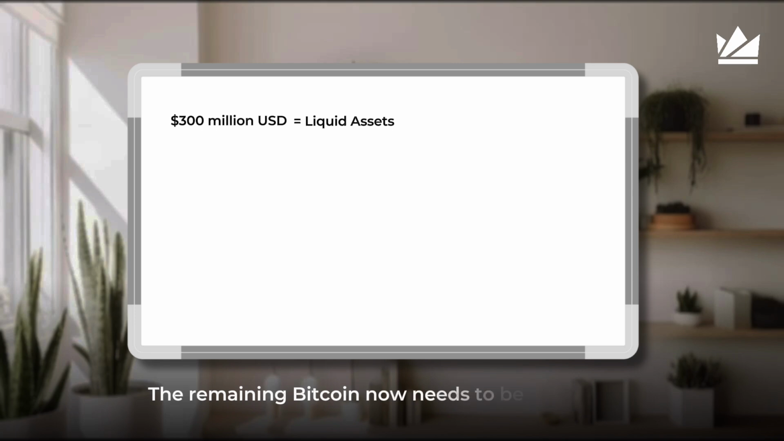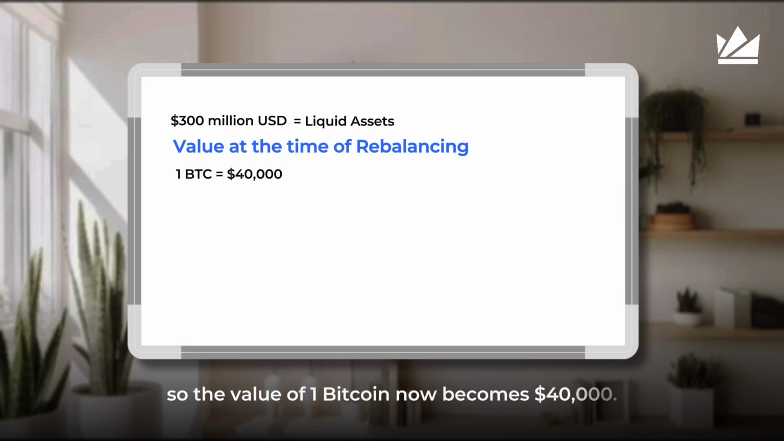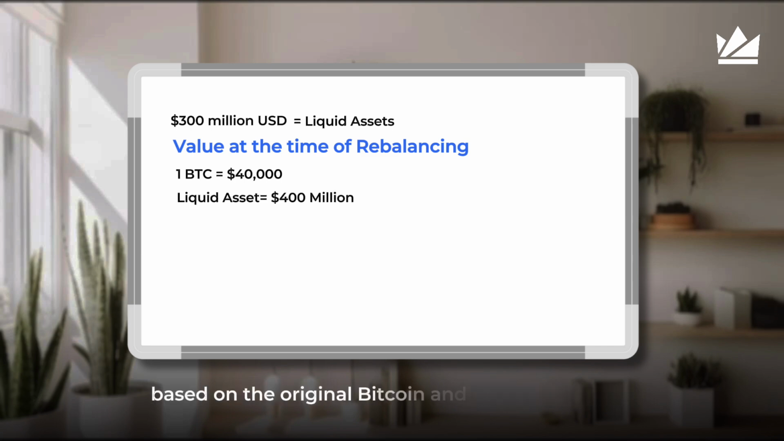The remaining Bitcoin now needs to be rebalanced so that we can distribute back and cover both Bitcoin and Ethereum in accordance with creditors' claims. Let us assume that the value of 10,000 Bitcoin increases by 33% to $400 million. So the value of one Bitcoin now becomes $40,000. The $400 million will then be split proportionately based on the original Bitcoin and Ethereum values from 18th July.